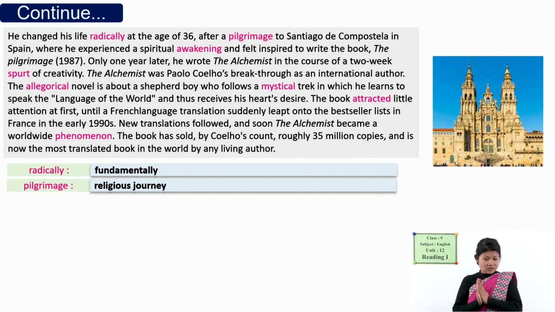Santiago de Compostela is a place name, and this place is also enlisted as a World Heritage Site. Here on the side you can see the picture of this place. It lies in the northwest part of Spain, and he made a religious visit, a pilgrimage, and that visit brought a sudden change in his life, a fundamental, radical change.